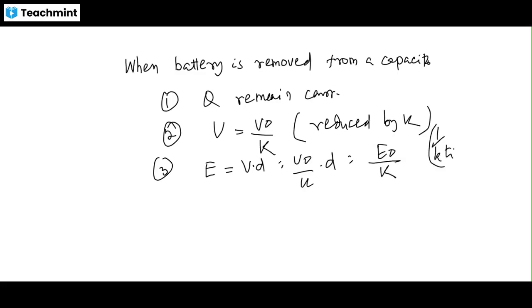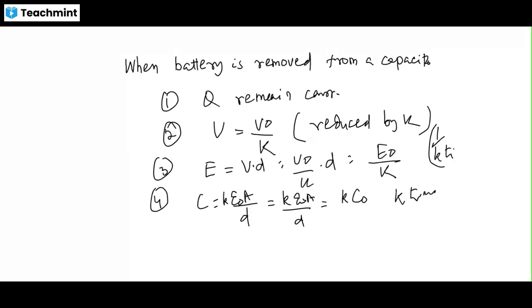Number four is C. C is equal to epsilon naught A by D. So C can be also written as K epsilon naught A by D. So K C naught, K times enhancement. Number five, U, capacitive energy, half C V square.